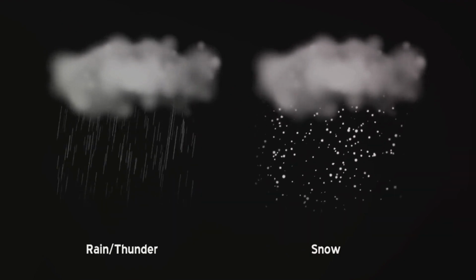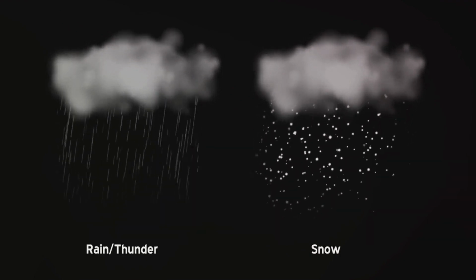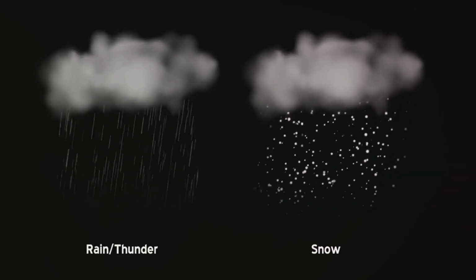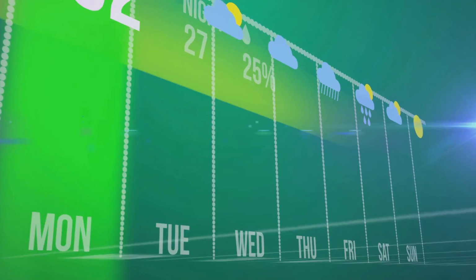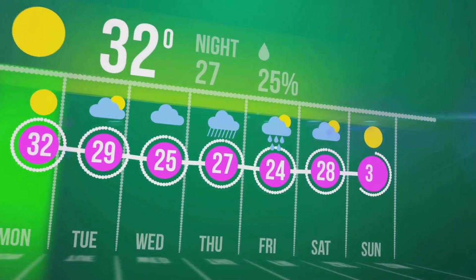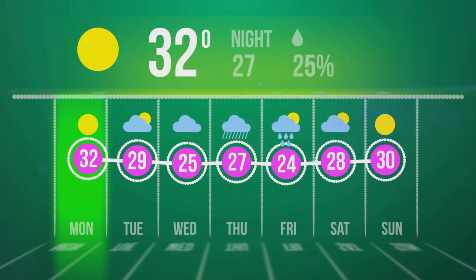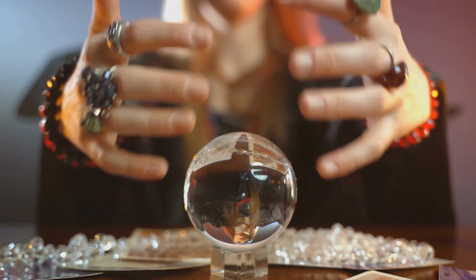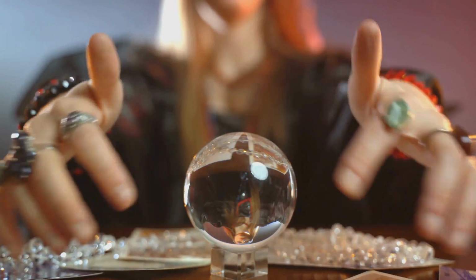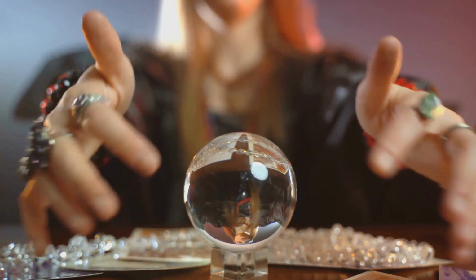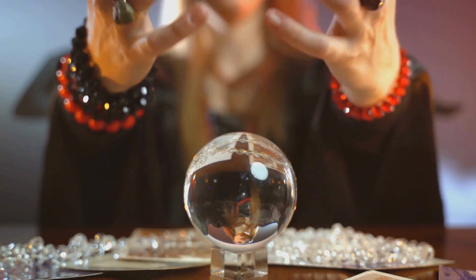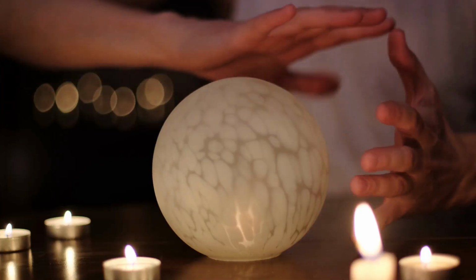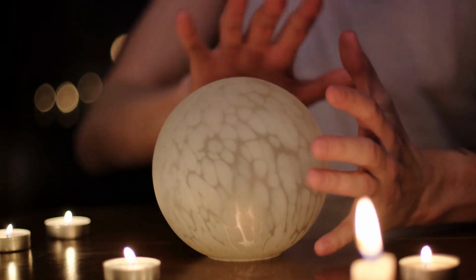To further illustrate, consider a weather forecast predicting a 70% chance of rain. It doesn't guarantee that it will rain, nor does it mean that 70% of the area will get wet. It simply means that given the current conditions and historical data, it usually rains 70% of the time. The actual event may or may not align with this prediction. So, while probability is a powerful tool, it's not a crystal ball. It can guide us, help us make informed decisions, but at the end of the day, it can't predict the future with absolute certainty. It's a game of educated guesses, and sometimes we just have to roll the dice and see what happens.